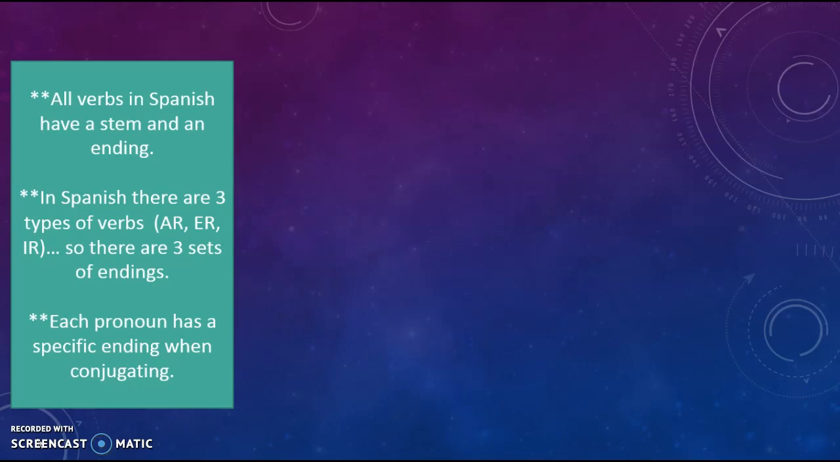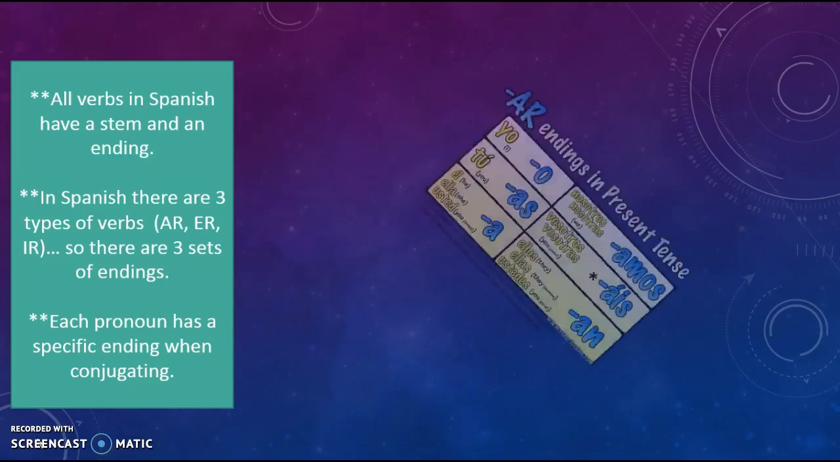And then also make sure that you remember each pronoun has a specific ending. We saw in the example sentence that the yo ending was O. O is only for yo. We can't put that same ending for the tú form. So make sure you are thinking about what ending goes with each pronoun as you're memorizing those.